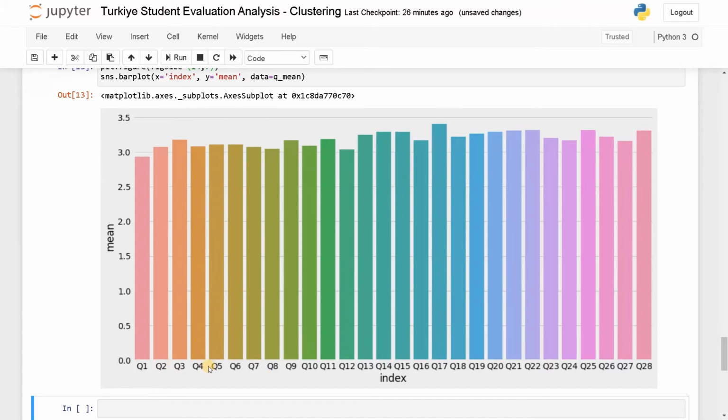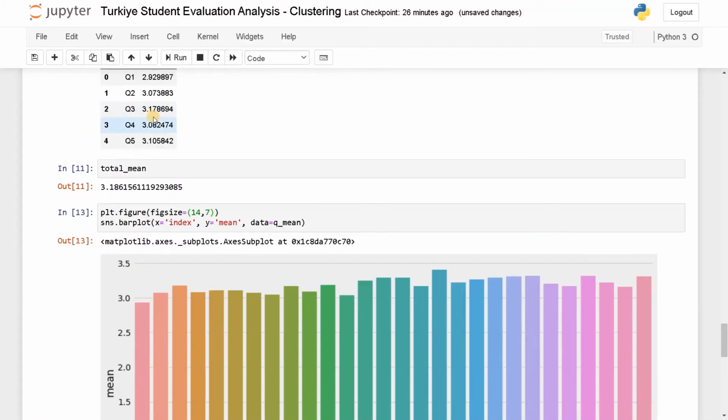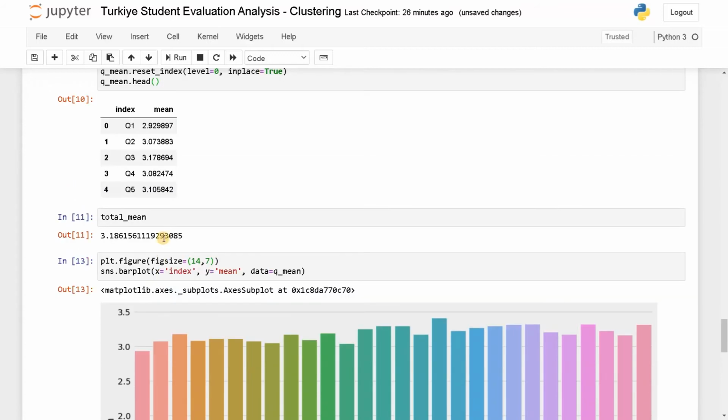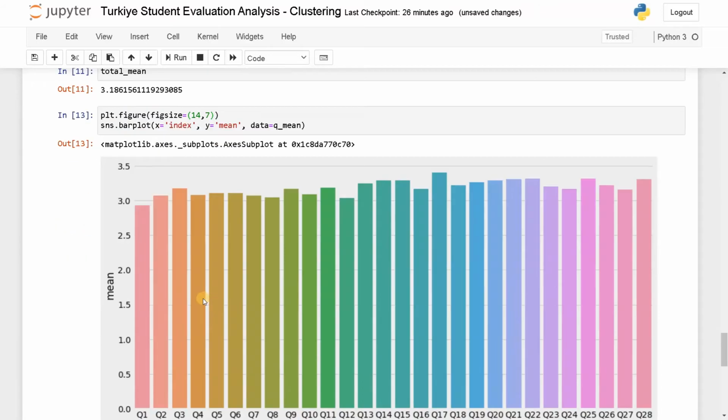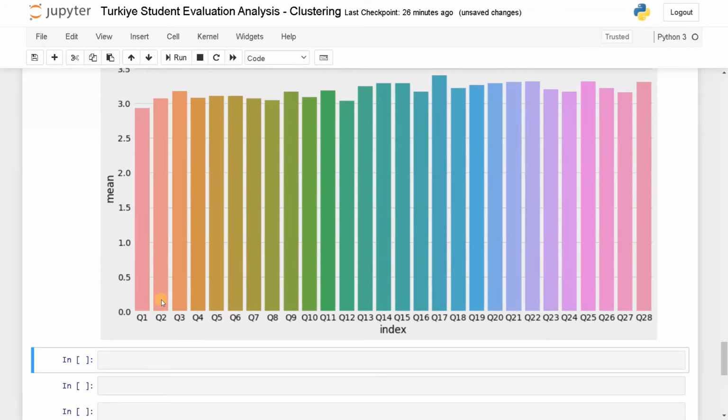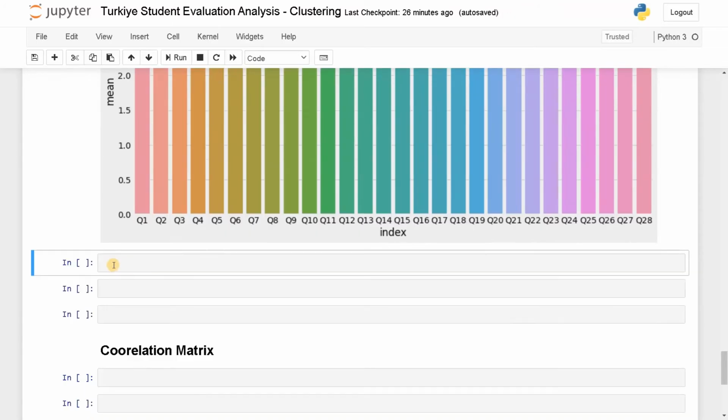These are for each question. I'm displaying the mean. You can also compute any other statistical info you want, like standard deviation, variance, minimum, maximum. You can compute any attributes you want, convert them into a data frame and plot them like this. Okay, that's it for exploratory data analysis.